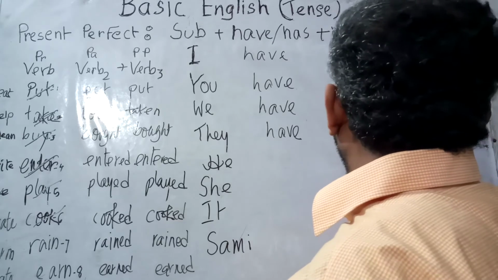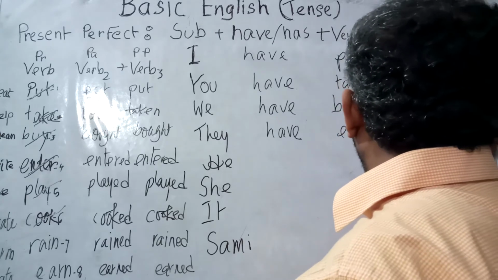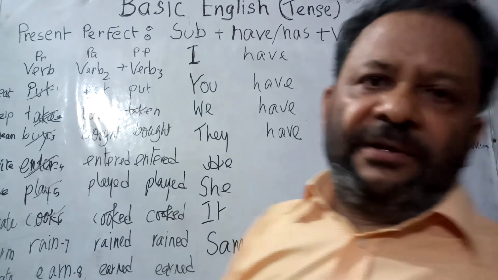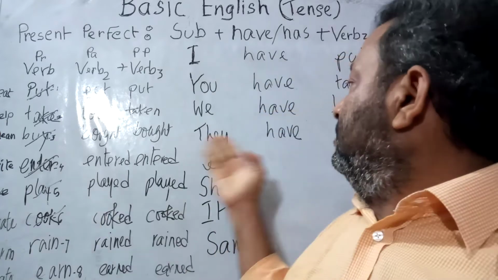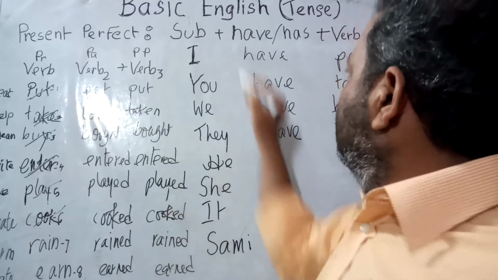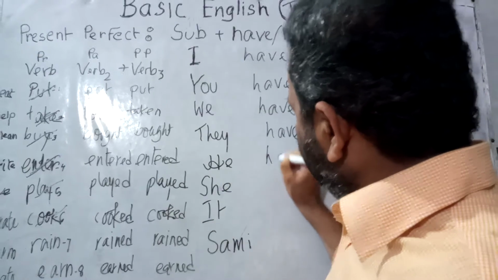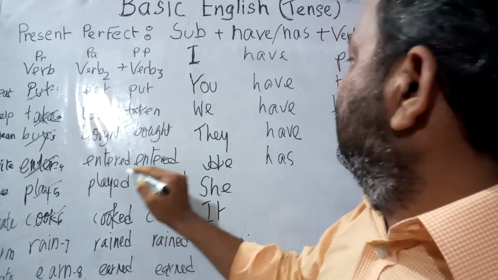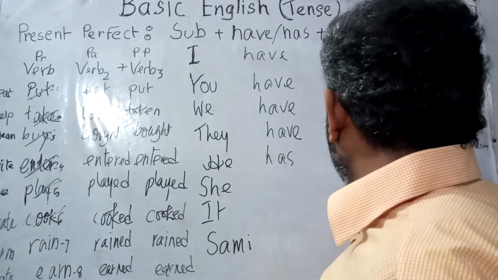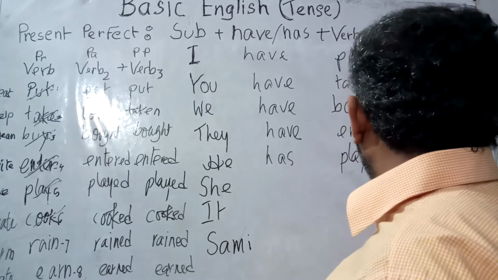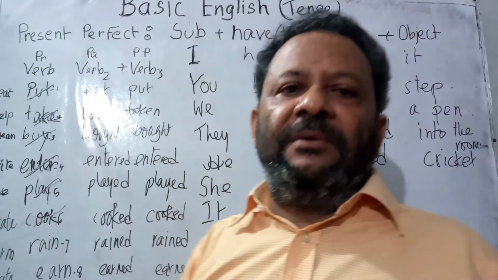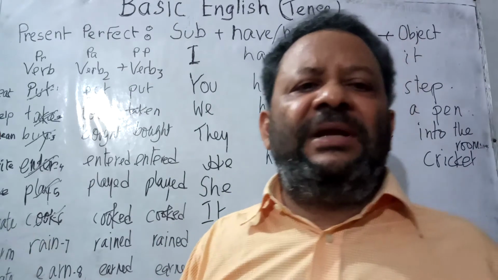E-N-T-E-R-E-D. They have entered into the room. They have entered here. Now, the subject they has gone. Now, if the subject is he, out of have and has, he is going to take has. He has. Now, the verb is play. He has played, P-L-A-Y-E-D. He has played cricket. This he can be used instead of your dear Sakibul Hasan or anybody else.